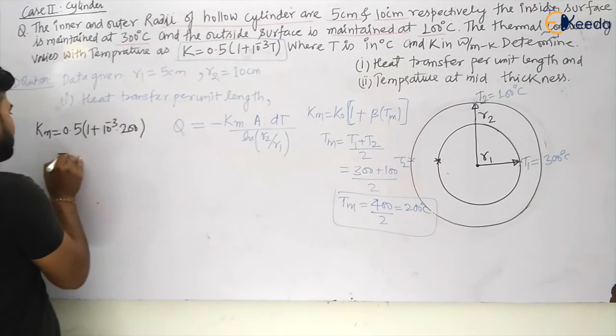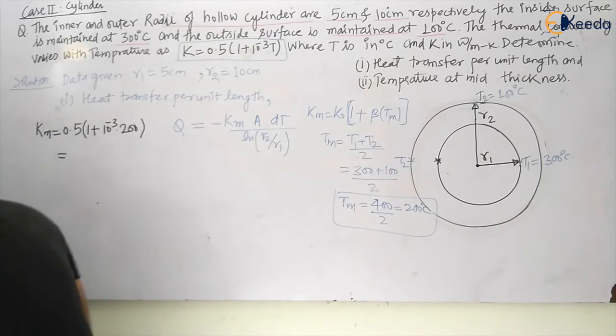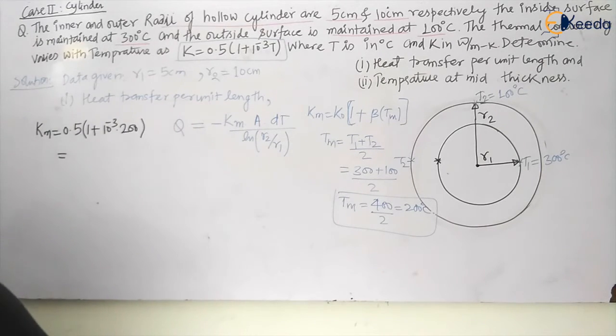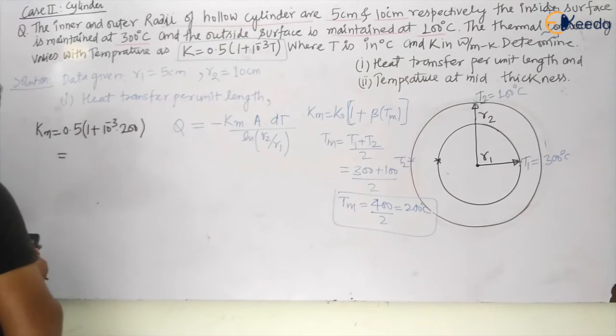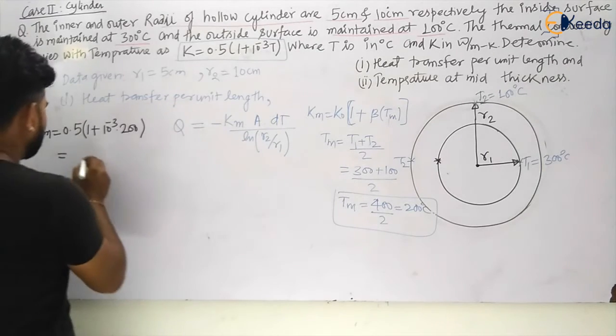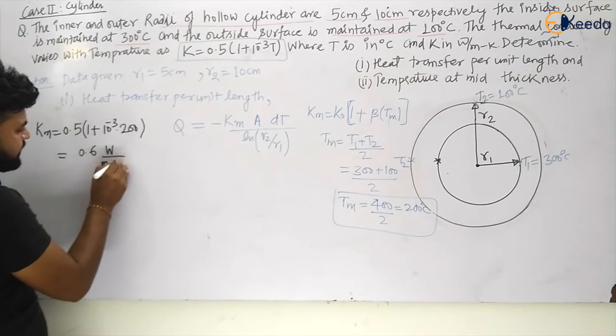So this will be your Km. Let us see what will be the value. So the value of Km will be 1 plus 10 to the power minus 3 into 200, into 0.5. So this will become equal to 0.6 watt per meter Kelvin, my dear students.